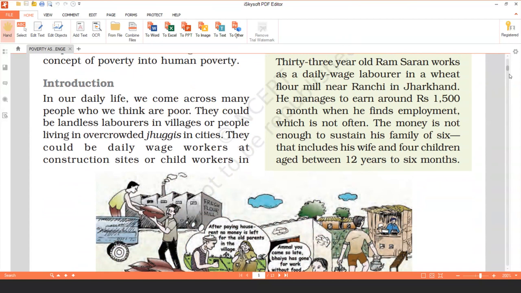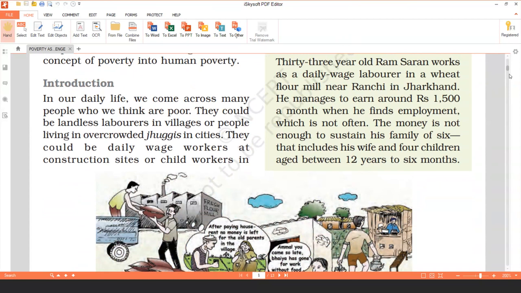In earlier days, the basic necessities were only these three: food, shelter, and clothing. But today, if we see on the whole in our country, everybody has these three things. Then why do we say that still there is poverty in our country? Because the term poverty has undergone many changes. There is now a larger definition of poverty.